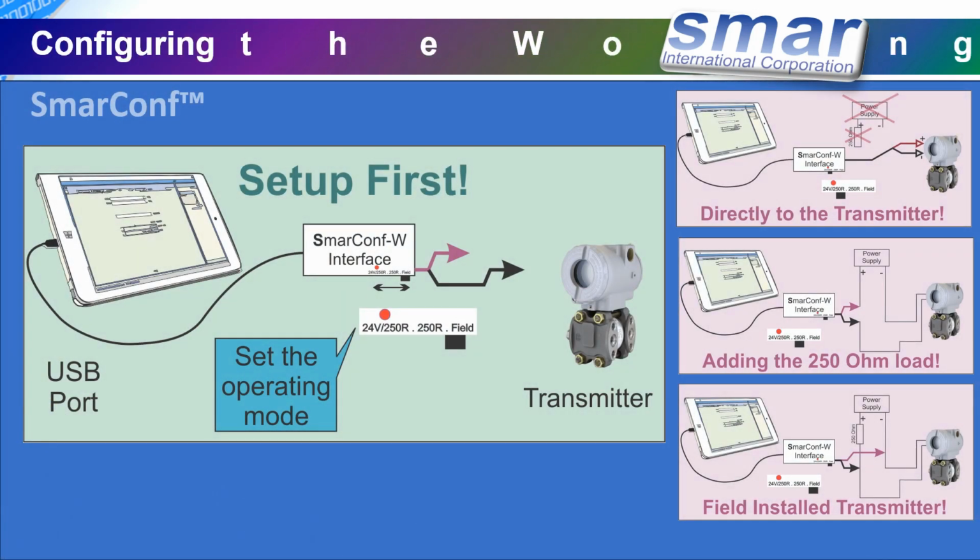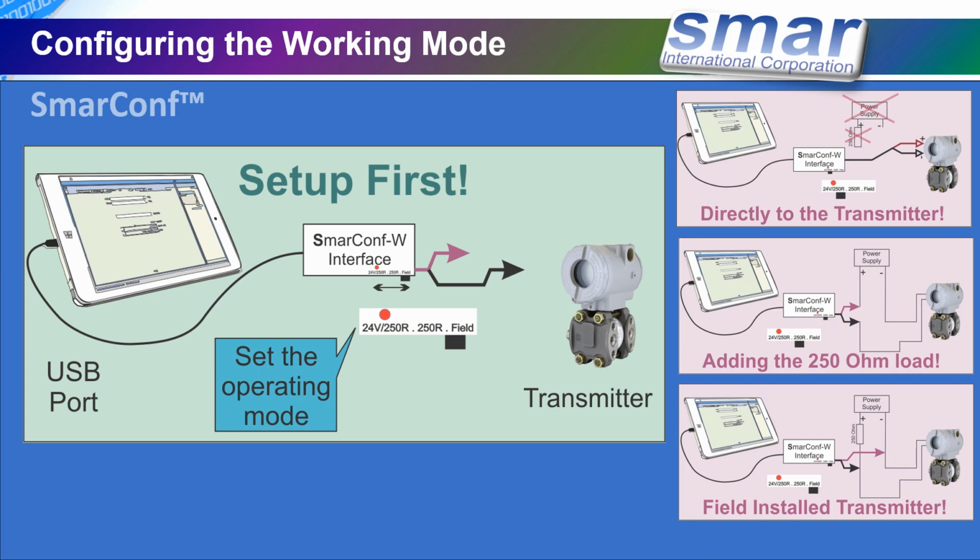Alright, the SmarConf interface has 3 different modes to work, okay? If you see to the right here, you can connect directly to the transmitter, or the interface will add a 250 ohms resistor as a load in the line in case you don't have it, or if you have a transmitter fully installed, all appropriate to communicate with the power supply and a minimum 250 ohms resistance or load, all you need to do is connect the interface in this way.